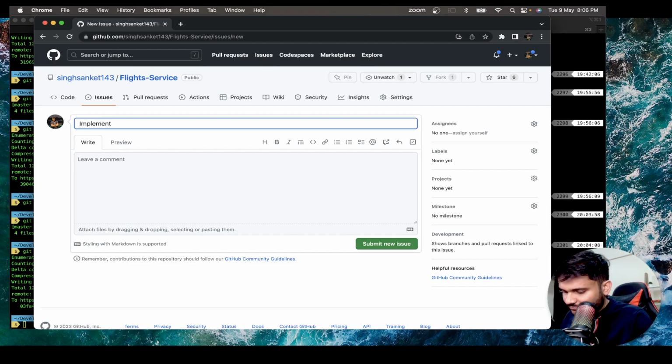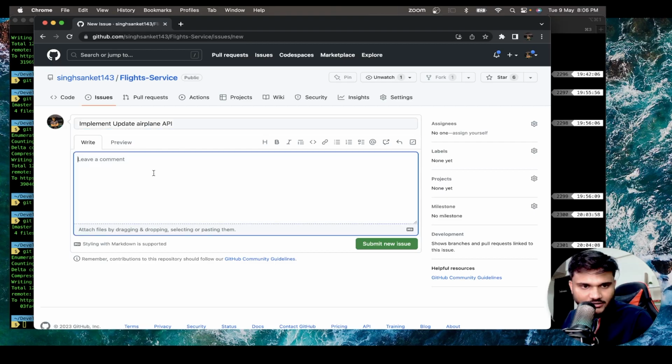Implement update airplane API. Okay, I'll write a detail. We need to implement update airplane API with the following signature.